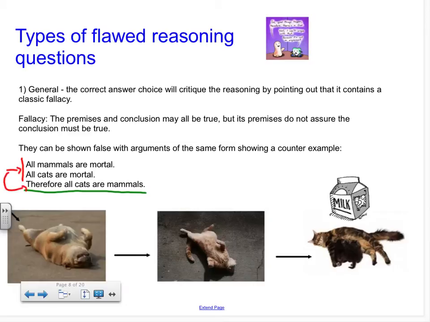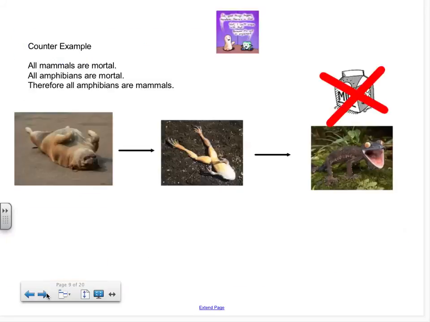And how do we know this? Well, we come up with a counterexample. Here is a counterexample. All mammals are mortal. All amphibians are mortal. Therefore, all amphibians are mammals. So this is a counterexample to our first line of argument.